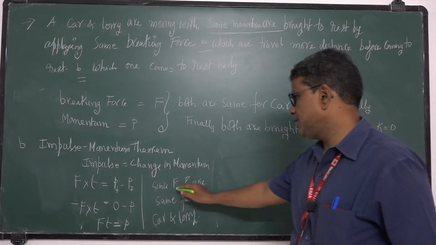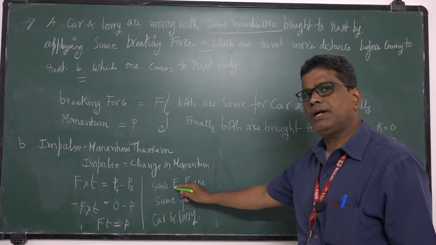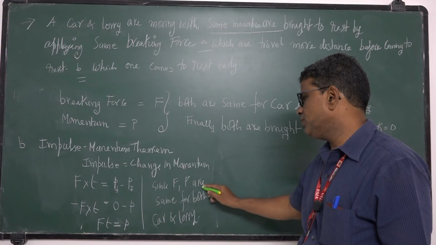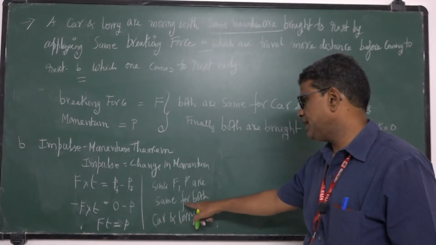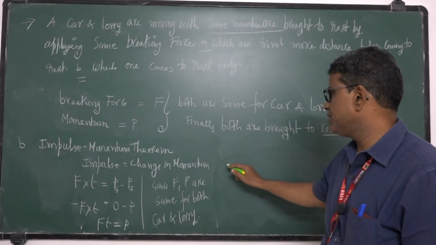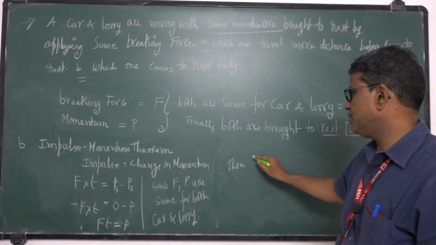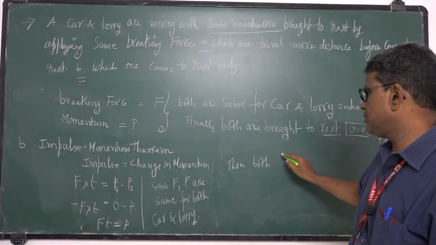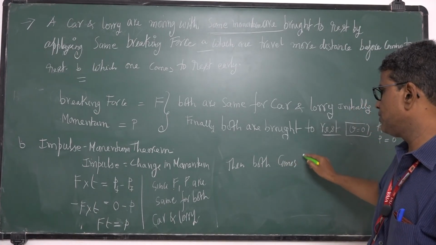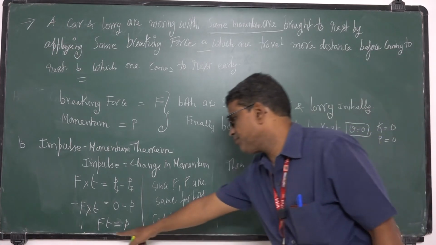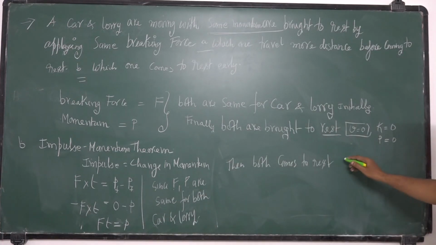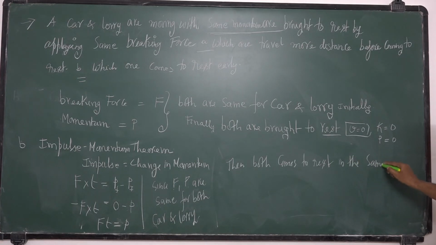So since the retarding force and momentum are the same for both the car and the lorry, both come to rest, and the time T is also the same. Then both come to rest in the same time.